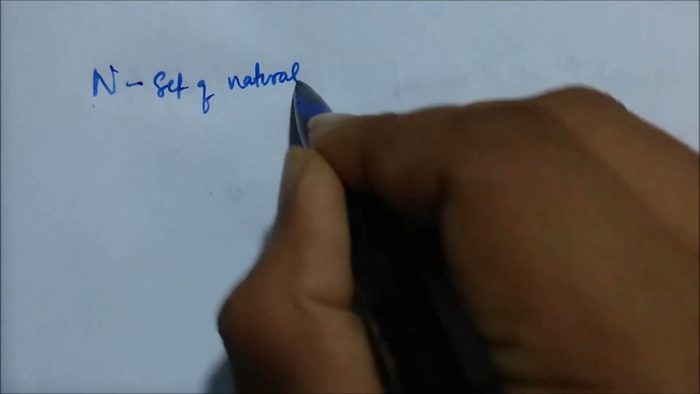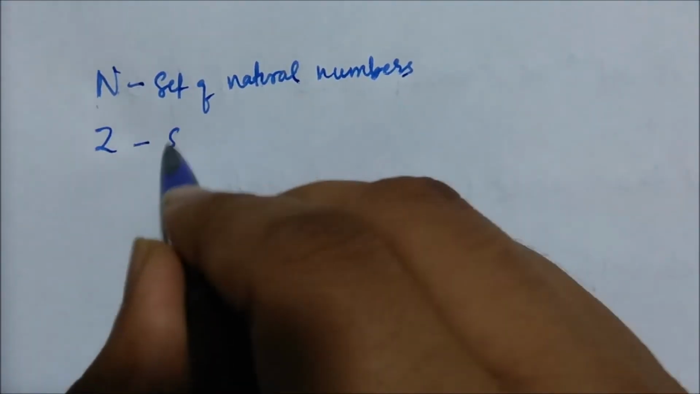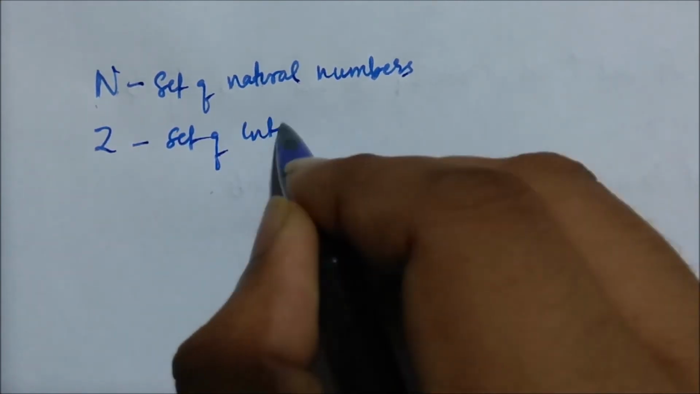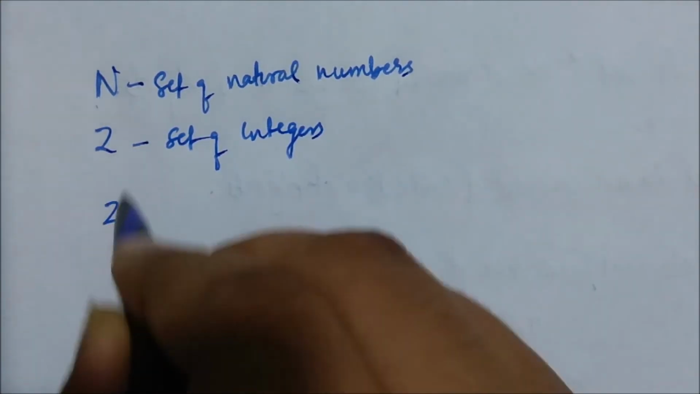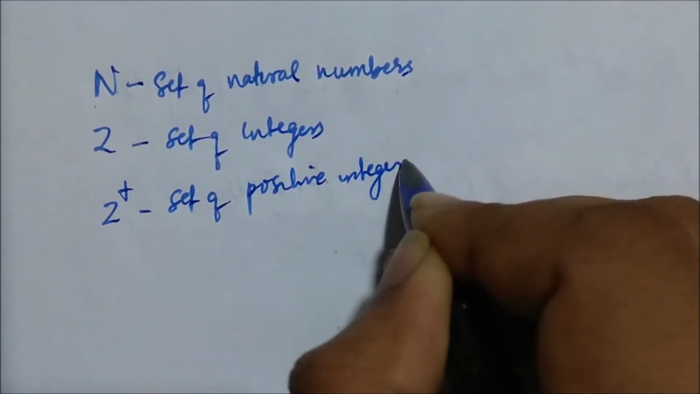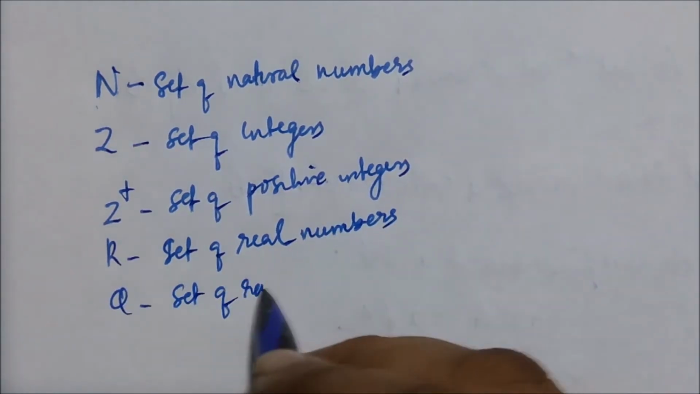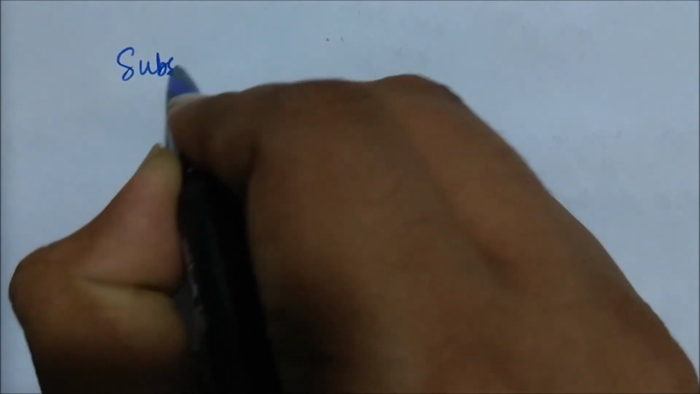We often use this type of notation to describe sets when it is impossible to list all the elements of the set. For example, capital N denotes the set of natural numbers, capital Z denotes the set of integers, Z plus denotes the set of positive integers, R denotes the set of real numbers, Q denotes the set of rational numbers. Now we have seen enough of the introduction to sets. Now we will see what a subset of a set is.